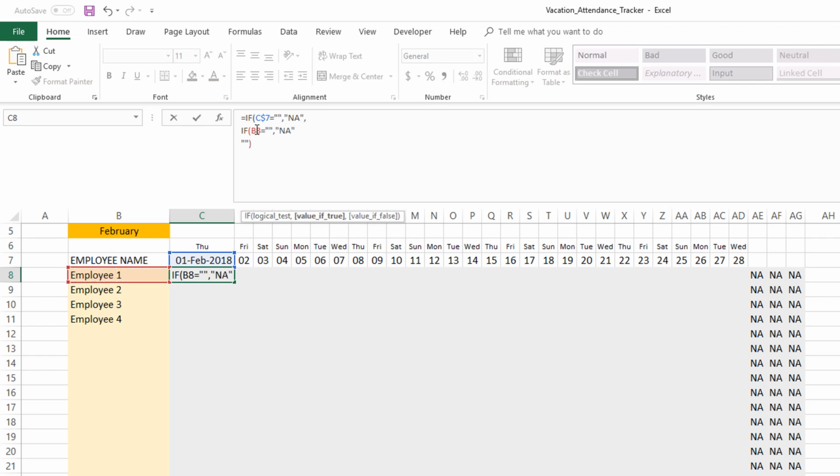Here we want to lock column B, not the row, because the employee name is always going to be in column B. As the formula gets copied, we still want it to refer to column B. So I'm going to lock column B equals nothing, then NA, comma. If not, we want it to display nothing.